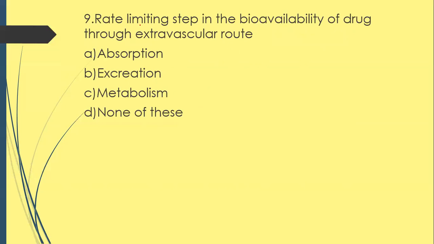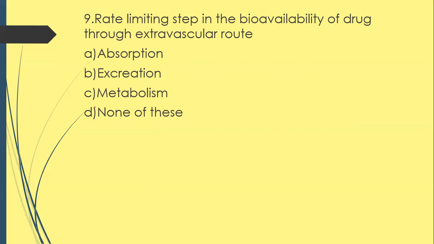Next question. Rate limiting step in the bioavailability of a drug through the extravascular route. What is the extravascular route? That is the oral route or other non-parenteral routes. These are known as extravascular routes. Option A, absorption.